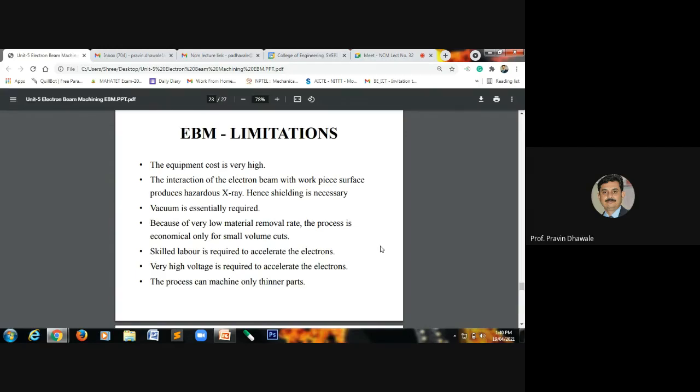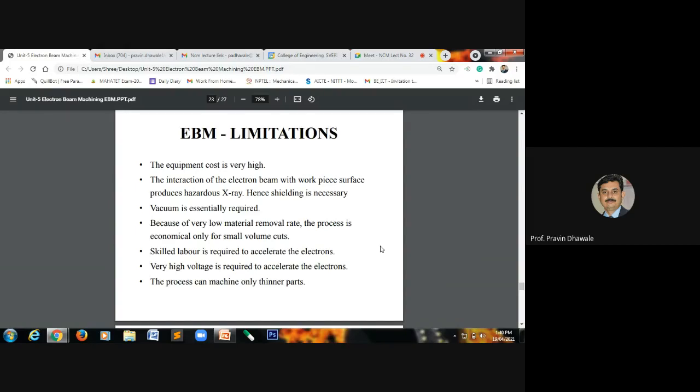During the machining process, there will be interaction of the electron beam. When it strikes the surface of the workpiece, there is a possibility of producing X-rays, and those X-rays are harmful and hazardous to human beings. So proper shielding of the workplace is very essential in the electron beam machining process.